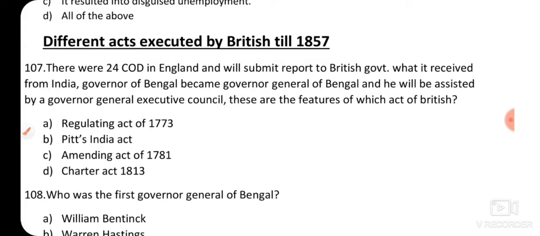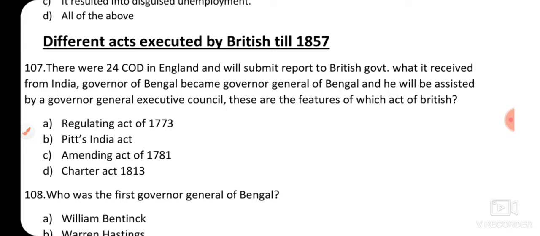It is not to control the East India Company or the commercial and industrial policies of the British. It will be to control or manage the Indian people through the acts. They will make acts or regulations to control the people of India after 1857. But before 1857, the acts the Britishers made were to control the East India Company and to benefit their commercial policies.